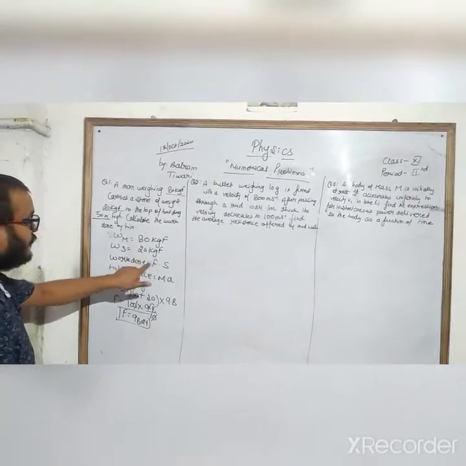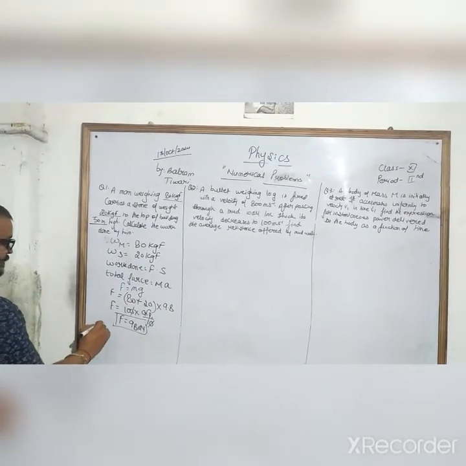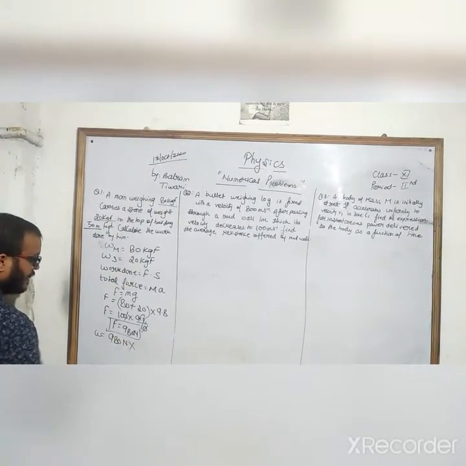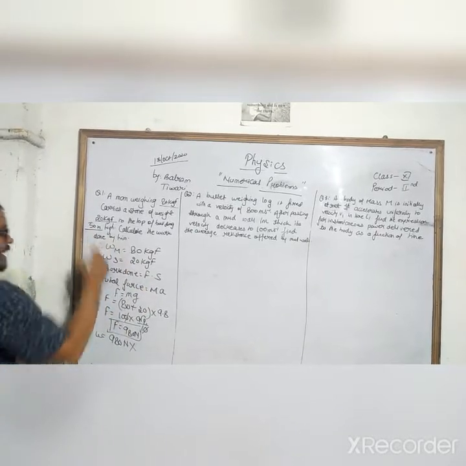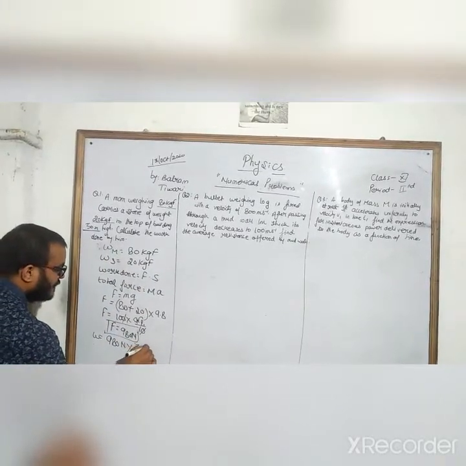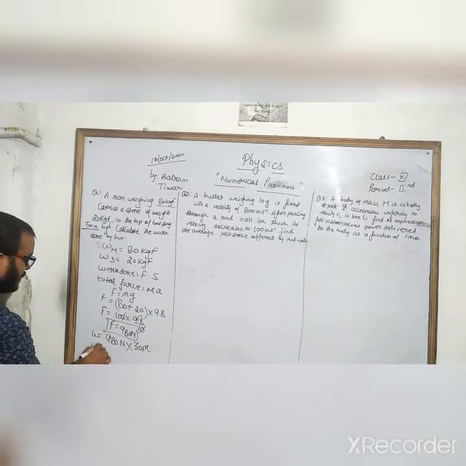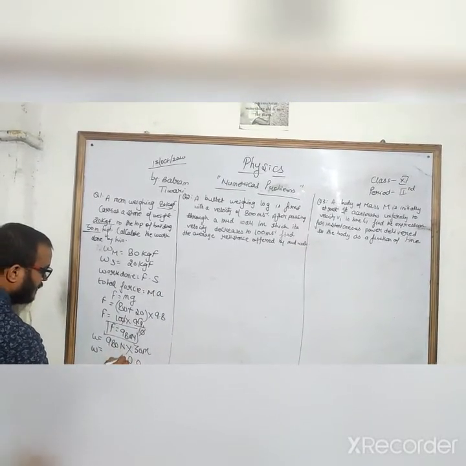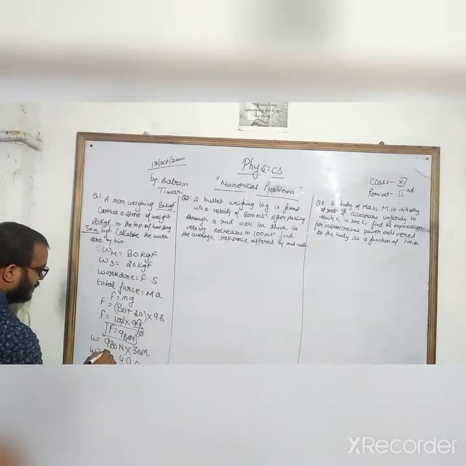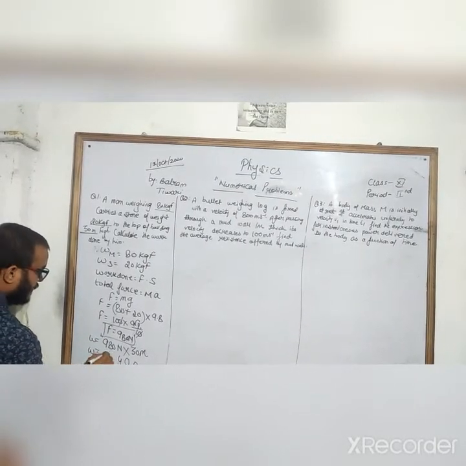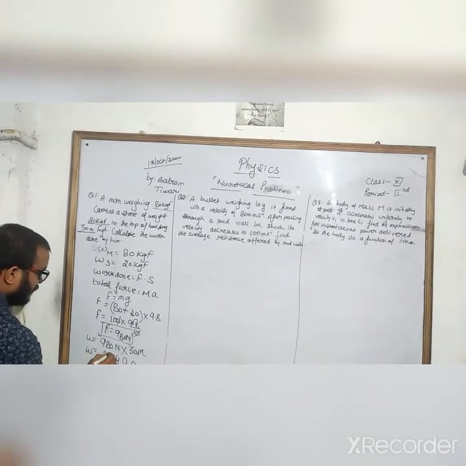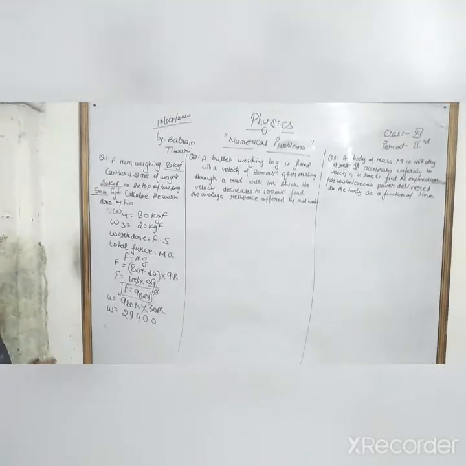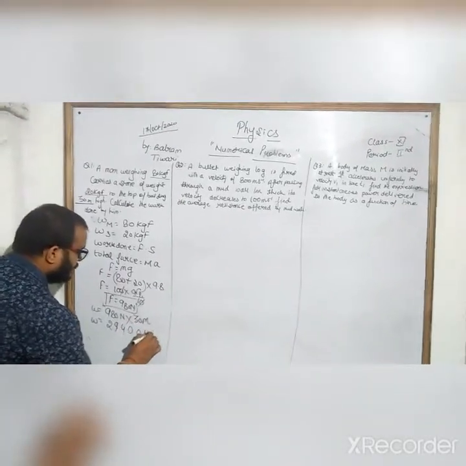What is the work done? Force into displacement. So the force is 980 newtons, and the distance, already underlined, is 30 meters. So the work done becomes 980 into 30, which is 29,400 newton meter.